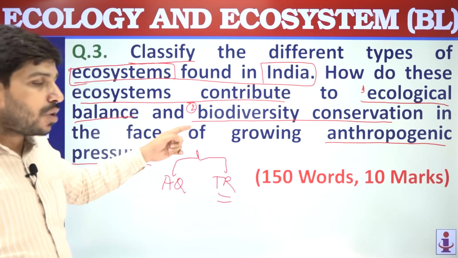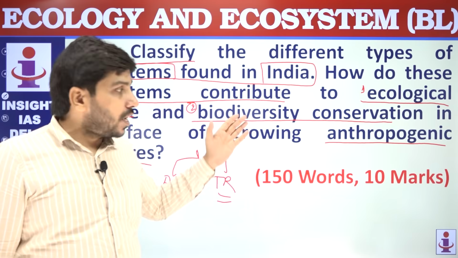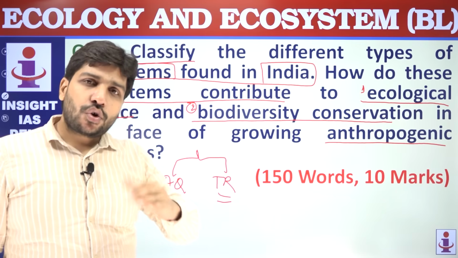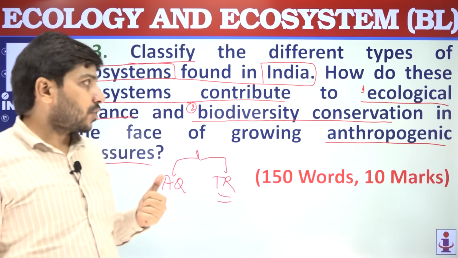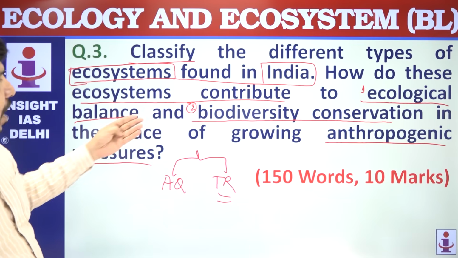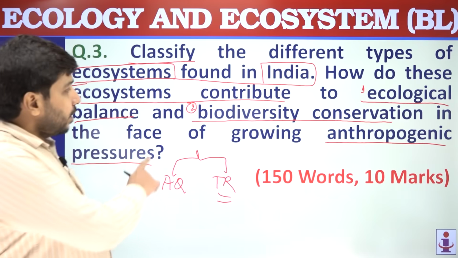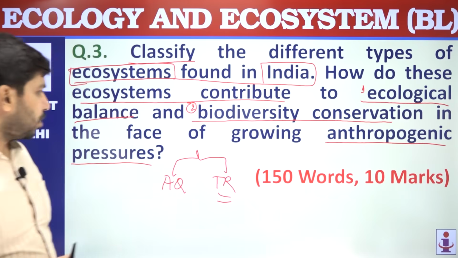If you are missing one aspect, then certainly the examiner will check that one aspect is being missed, so you might be getting less marks. So you should write that the ecological balance and biodiversity conservation both, and particularly in the face of anthropogenic pressures.